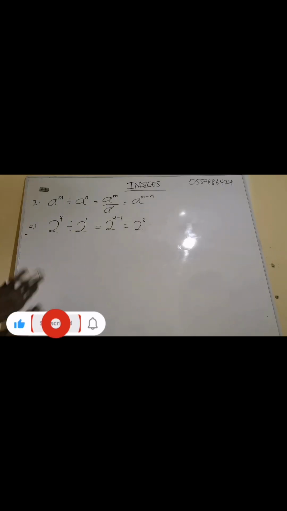Yes, the question can come in so many ways. Now you can also get something like, let me combine division and multiplication to solve one question.